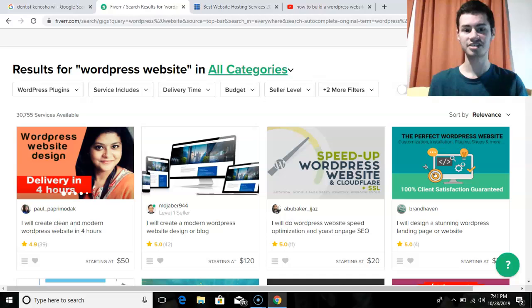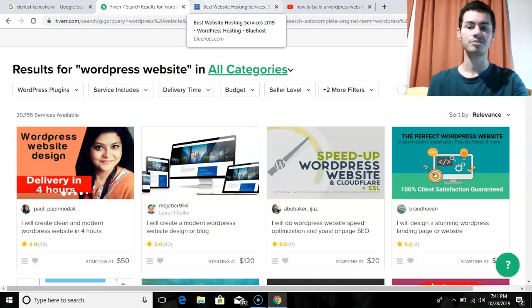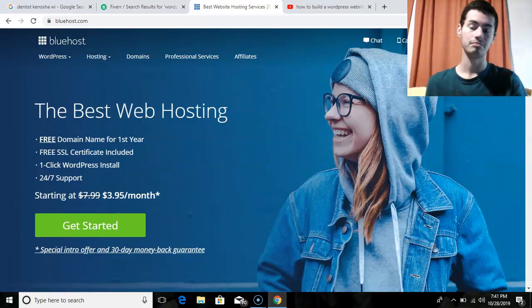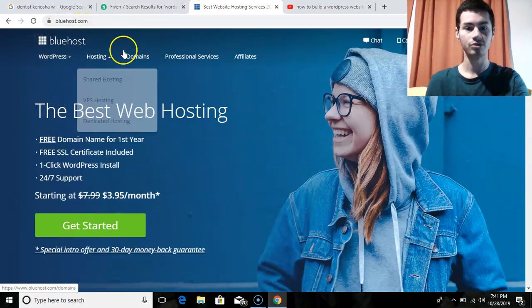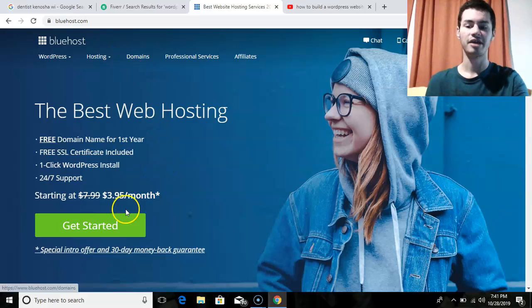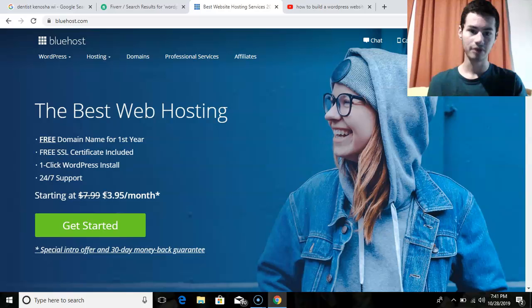And to really take this a step further, every single website that is built, in order for it to be on the internet, needs to be hosted somewhere online. There are different hosting platforms, but the one that I personally use is called Bluehost. That is one of the more well-known ones. There's also HostGator, which is similar, but Bluehost is probably what I would recommend going with. You could get a hosting account for Bluehost, and it will cost you like $4 a month or so, which is very inexpensive.